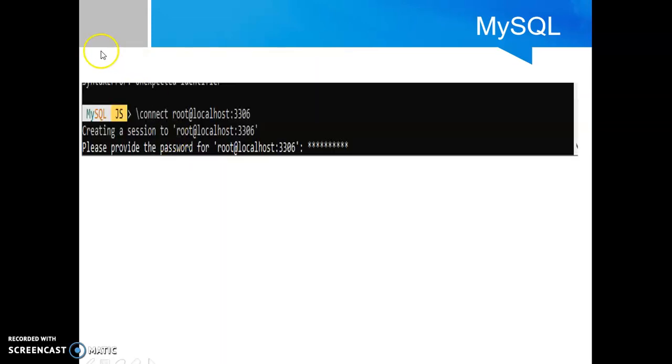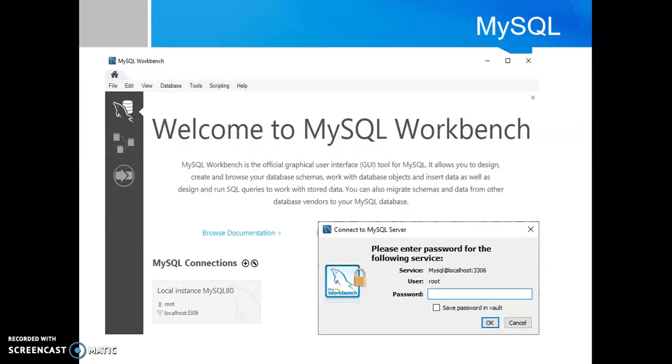After that, a shell will open, and in the shell you need to write the command: connect root@localhost:3306. If you are opening it for the first time, you need to write this code, and after this you need to write the password that you have set for your database. After this the screen will open.